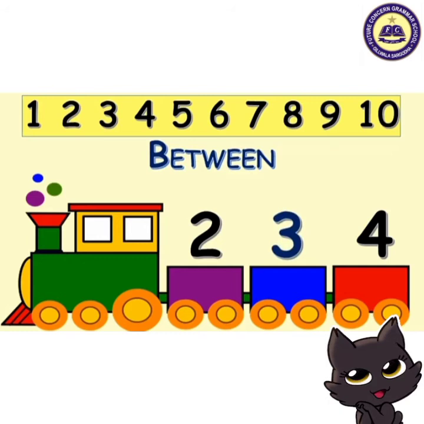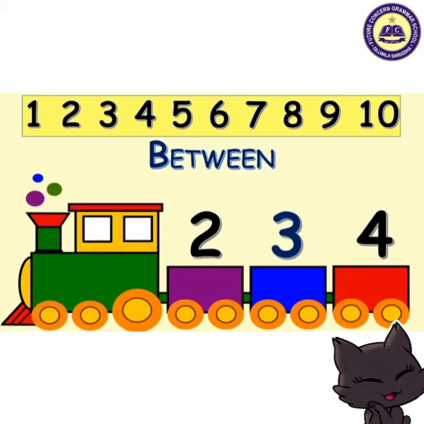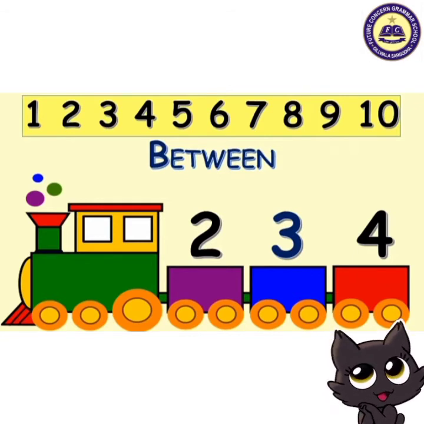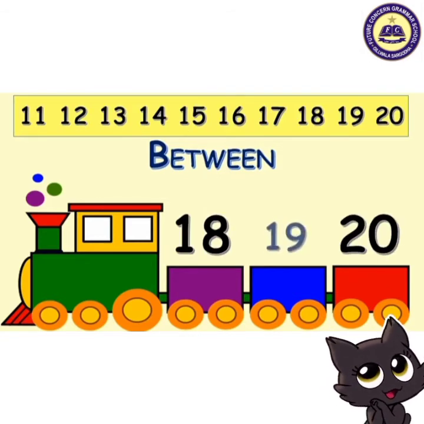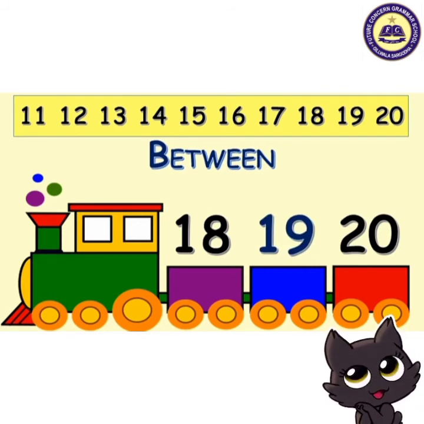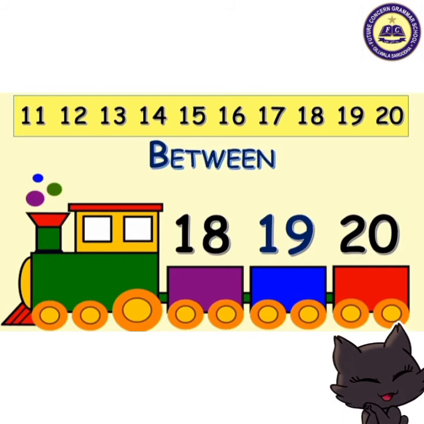इसी तरह आगे देखें. नंबर 2, 3 and 4. The number 3 is between 2 and 4. Next is 18, 19 and 20. And the number 19 is between 18 and 20.